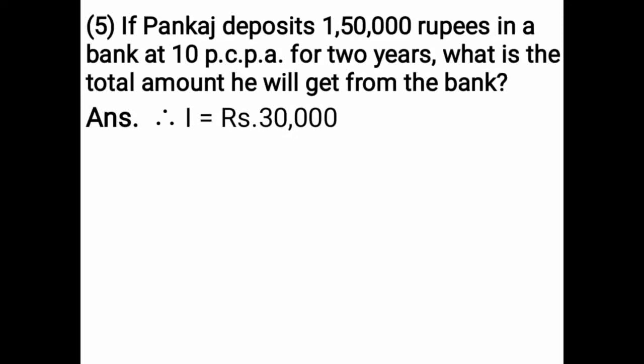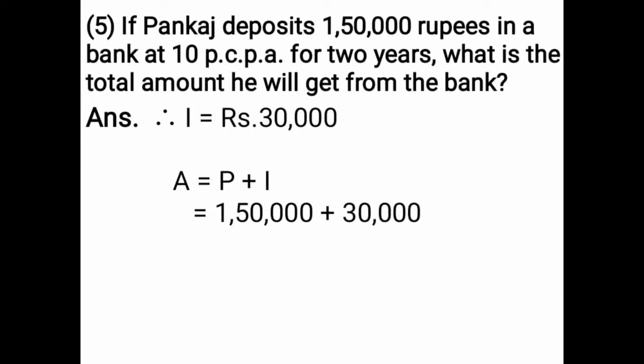Now you have to find total amount, because the main question asks what is the total amount you will get from the bank. You have to use the formula of amount. The formula of amount is principal plus interest. Principal, whatever value is given, take only that. That is 1,50,000 plus interest, how much you got here, rupees 30,000. That is plus 30,000. Now you have to add 1,50,000 plus 30,000.